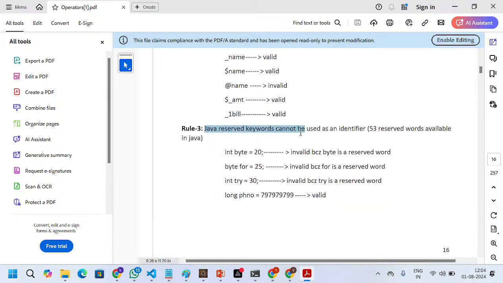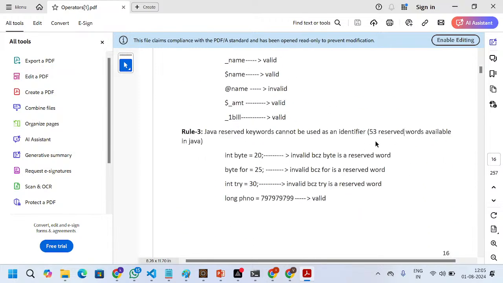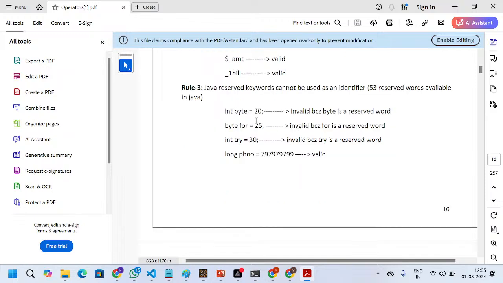Okay, next, rule number three: Java reserved keywords cannot be used as an identifier. We have a total of 53 words, so we cannot use those, as they already have their own meaning. At the time of naming, instead of these 53 words you can use any name, but don't use these 53 words. If you see here, byte is already a predefined word, so no need to give byte as a variable name. Invalid, because byte is a reserved word.